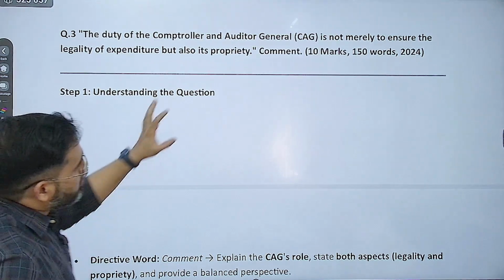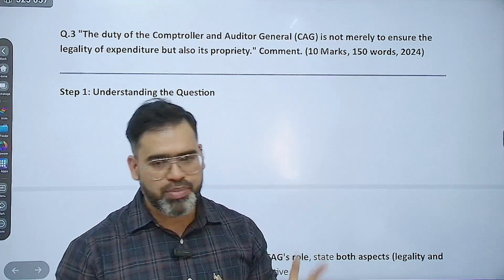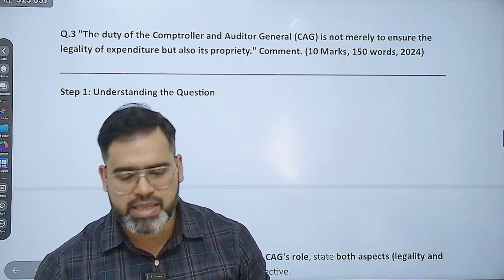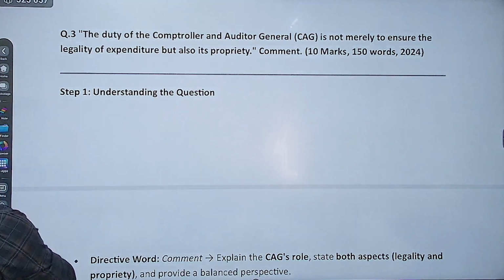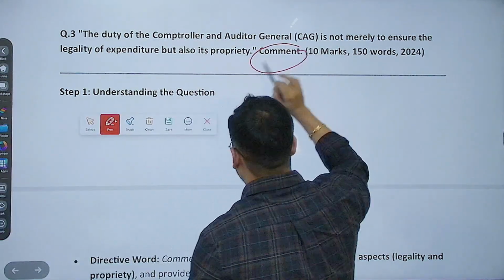So again, this is all about a body only, CAG. अभी तक जो 2 questions हमने discussed, they were about the parliament, parliamentary committees. The third question is about another body that is called CAG. Correct? So the question says comment. इसमें पूछा, the directive word is comment.